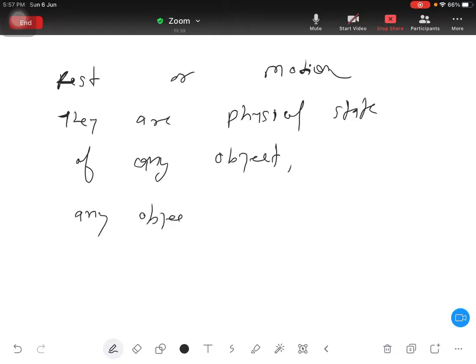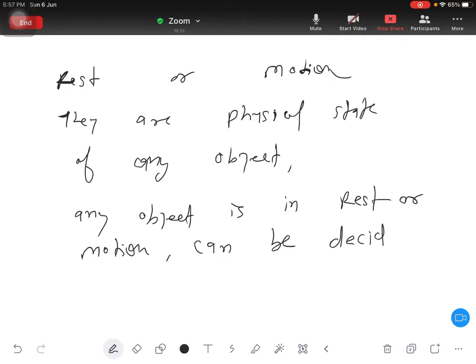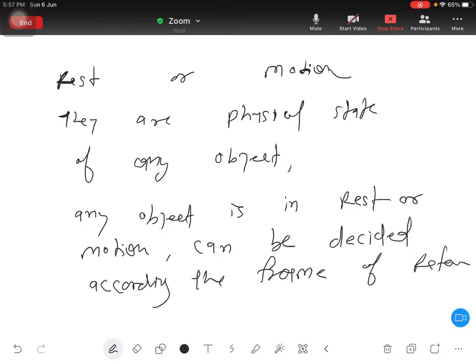Any object is in rest or motion, comma, can be decided according to the frame of reference.